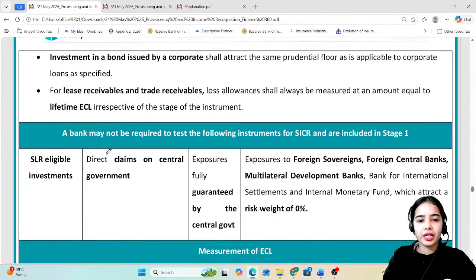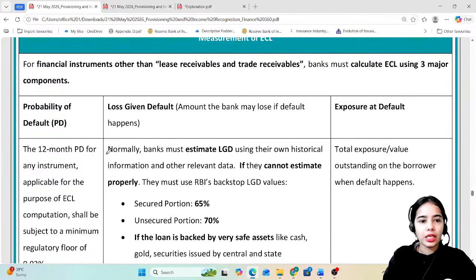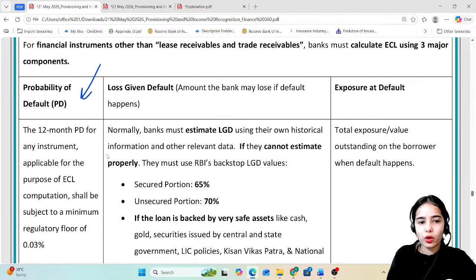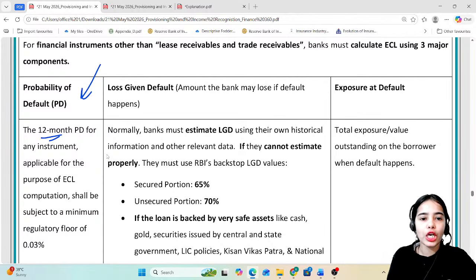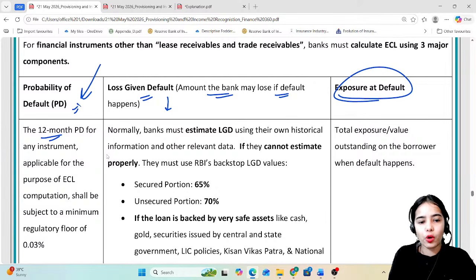So expected credit loss is basically calculated on the basis of the probability of default, that is, in the next 12 months, what is the probability of default; loss given default, meaning the amount the bank may lose if the default happens, 60%, 70%; and exposure at default. So probability of default cannot be less than 0.03%. This is the minimum regulatory floor.